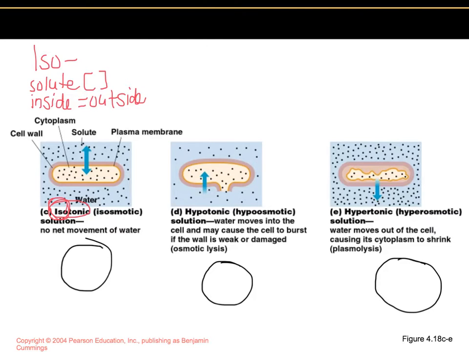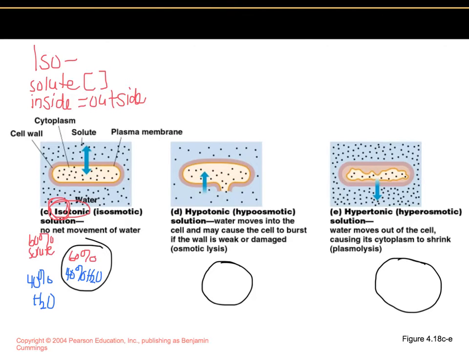If this had 60% solute on the outside of the cell and 60% on the inside of the cell, and I'm always going to do the water in blue, then this means that it has 40% water on the outside of the cell and 40% on the inside, because it'll always be a 100% solution.